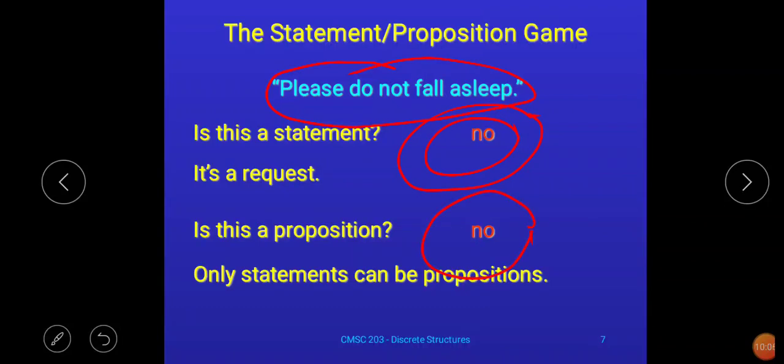Okay, so I hope you are getting this point. So in this lecture we discussed one new point, that is, in discrete structure requests are not considered as statements. Okay, so that's all for this point.